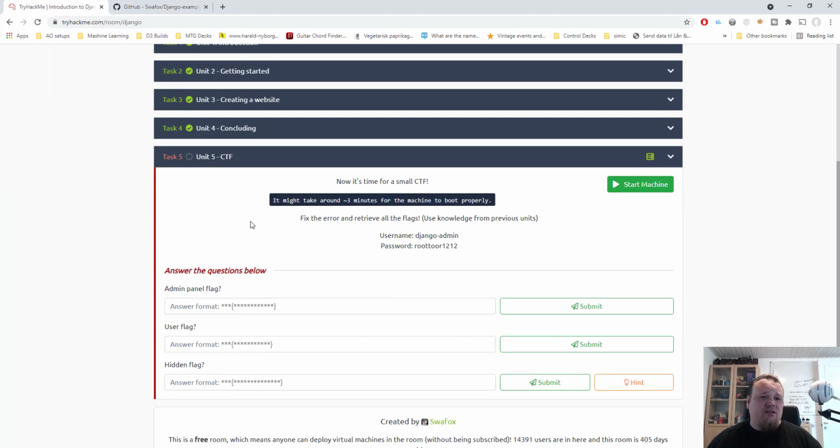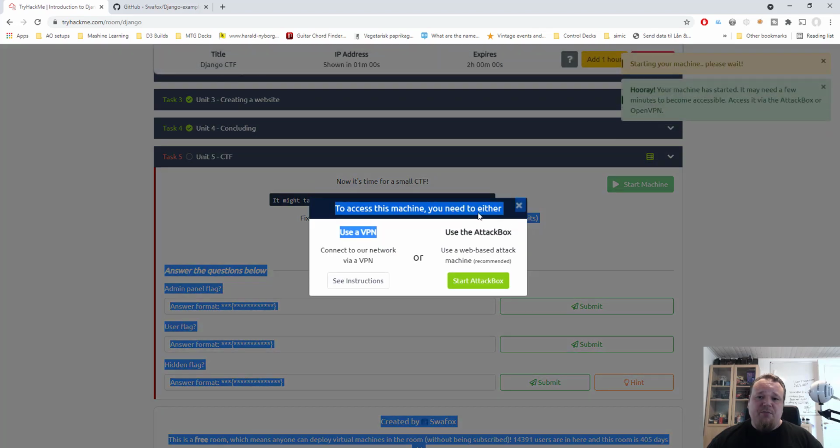Unit 5 saying capture the flag. Now it's time for a small capture the flag. It might take 3 minutes for the machine to boot up, so I'm gonna press the button start machine. Fix the error and retrieve the flag. Use knowledge from previous units. Alright, so